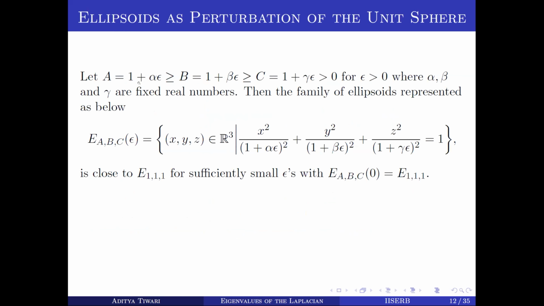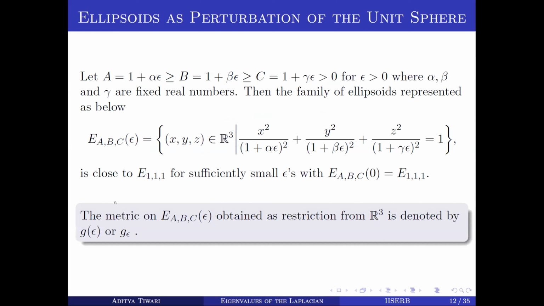Okay, so now we'll look at the perturbation which we are taking. We'll assume that a is 1 plus alpha epsilon, b is 1 plus beta epsilon, and c is 1 plus gamma epsilon. Here alpha, beta, and gamma are fixed, and epsilon is positive. This family of ellipsoids we represent by E(a,b,c) epsilon. If we take epsilon equal to 0, this is the unit sphere, and for epsilon near 0, this is close to the unit sphere. So it is a perturbation of the unit sphere. We'll call the metric obtained by restriction from R3 to be g epsilon.